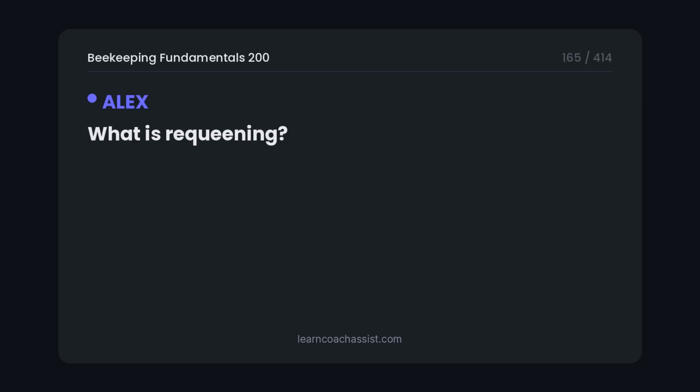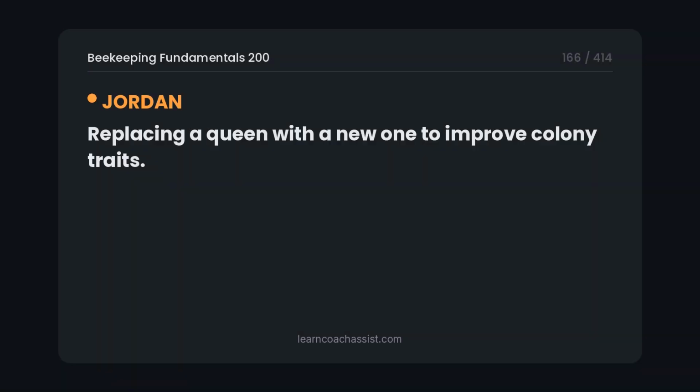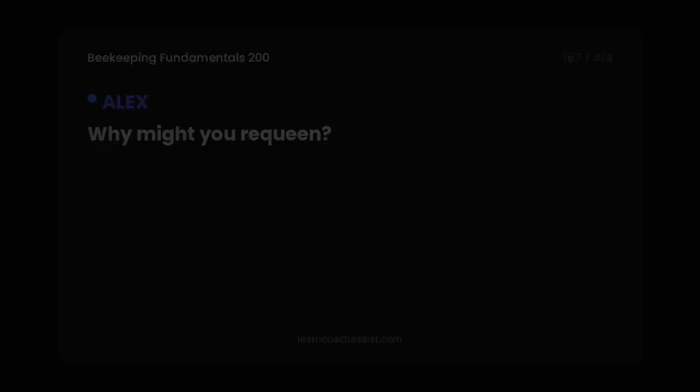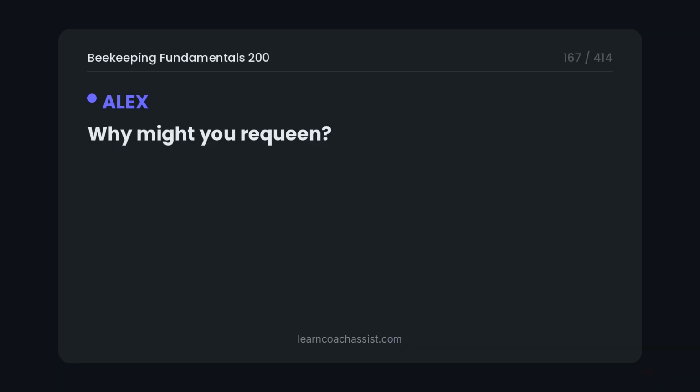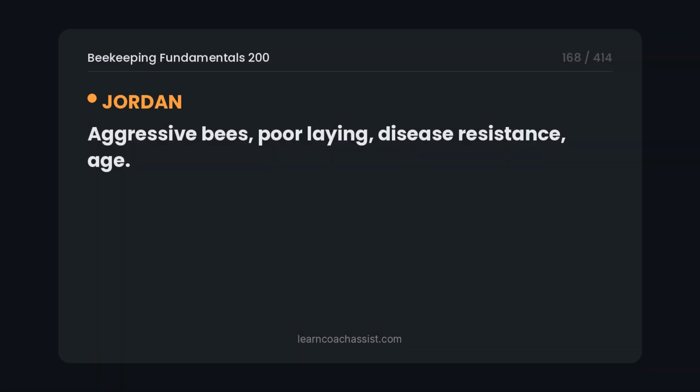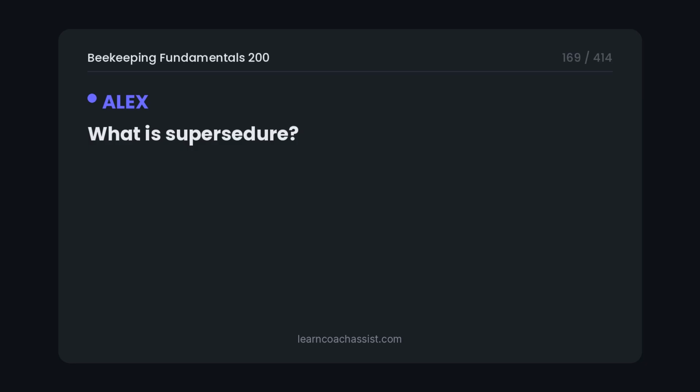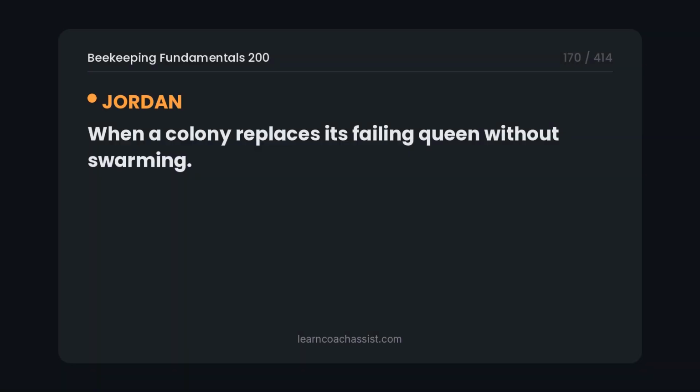What is requeening? Replacing a queen with a new one to improve colony traits. Why might you requeen? Aggressive bees, poor laying, disease resistance, age. What is supersedure? When a colony replaces its failing queen without swarming.